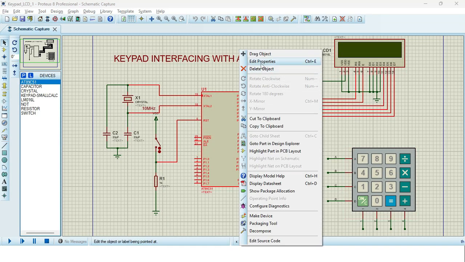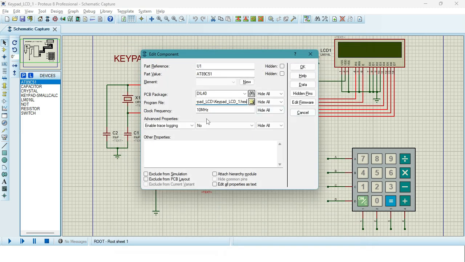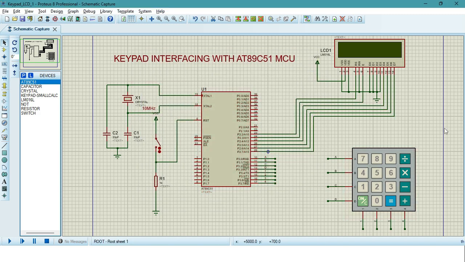Then dump that hexadecimal file. Right? So select the hexadecimal file. So this is a hexadecimal file. We try to import it into the microcontroller. Select the clock frequency, press OK. Then we will try to run this program.